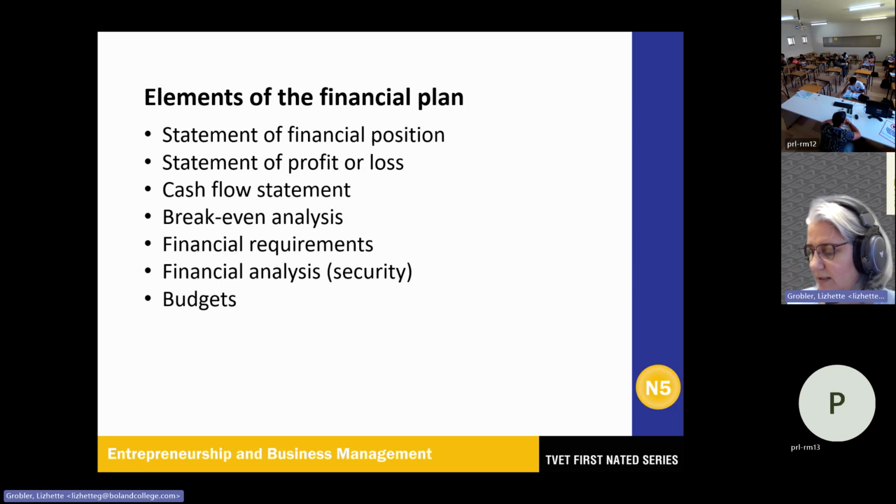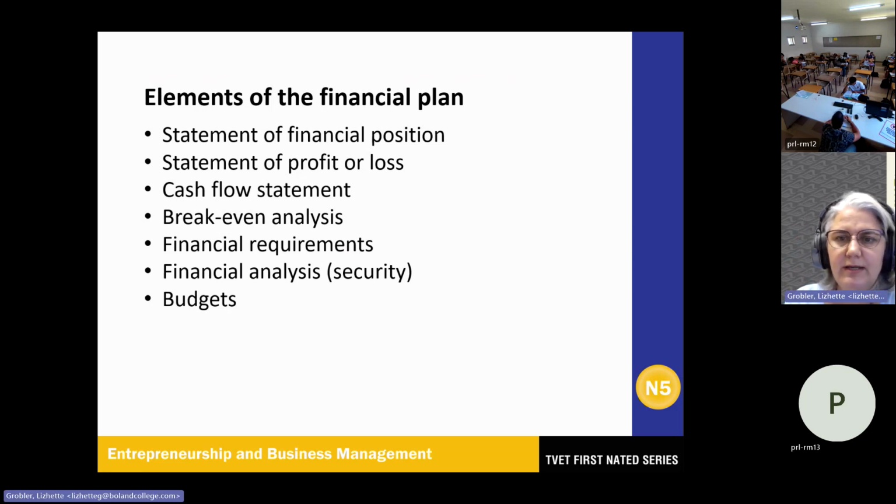So here the business will do a ratio analysis to determine its liquidity, also solvency, and also profitability. Okay, then budgets, a financial plan for a defined period. And here we look at sales budgets, advertisement budgets, also cash budgets, which is all part of N4.